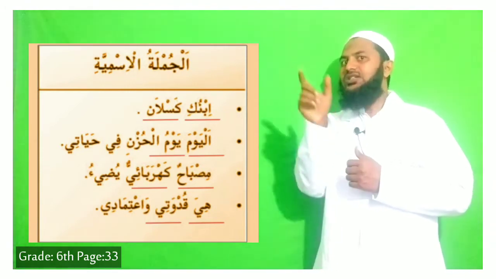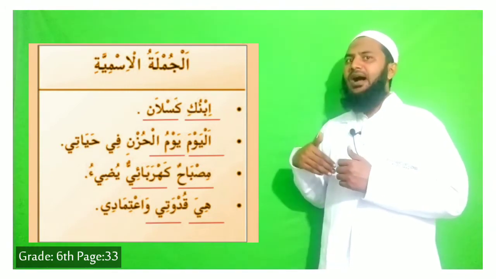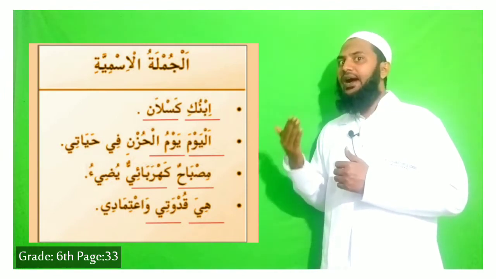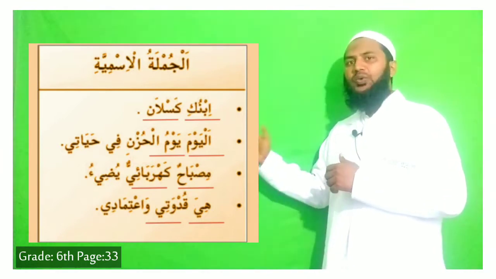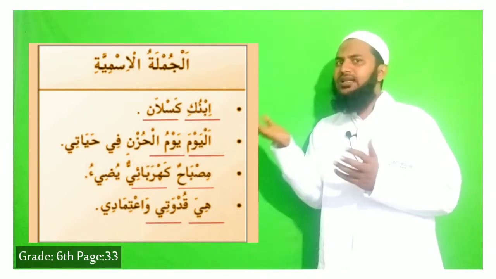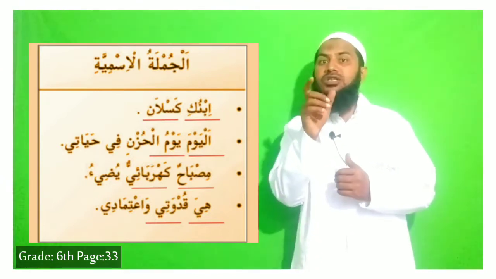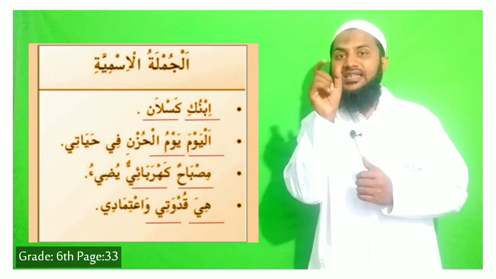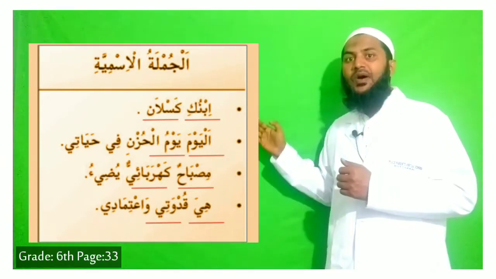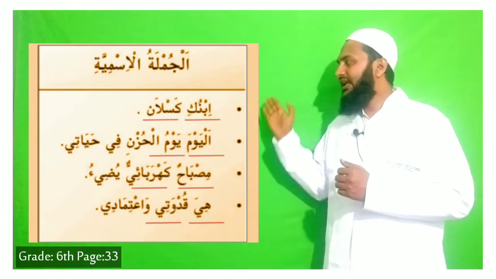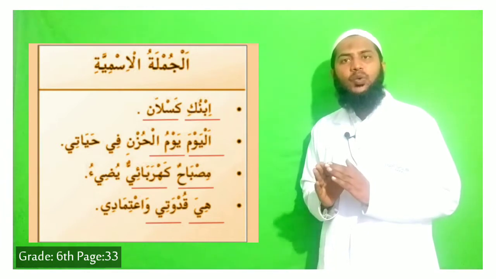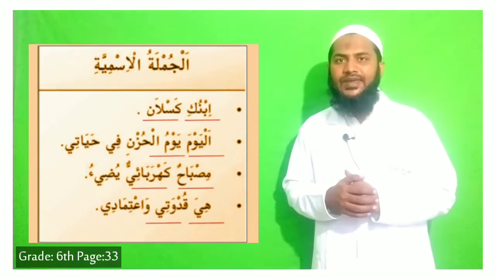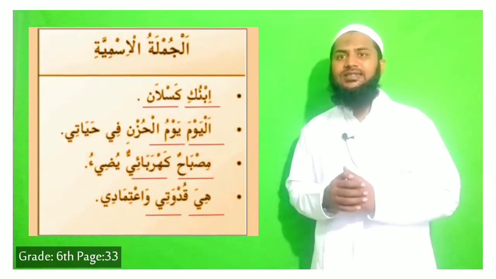Hiya, she, is a noun. Qudwati, my guide, my ideal, my role model. So there is no action. Hiya is the mubtada and qudwati is the khabar. Mubtada and khabar, that is Jumlatul Ismiya. So in short, Jumla Ismiya is the sentence which starts with a noun and gives information, the khabar, without any action included in that sentence. It is called in English a nominal sentence. So I hope you understood.